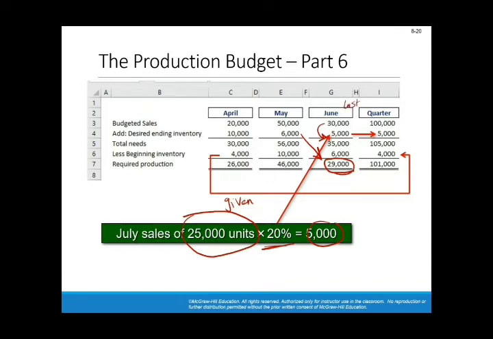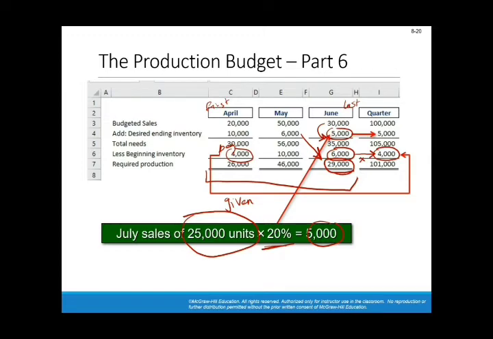Mind something here: the ending inventory of the quarter is the ending inventory of the last month, which is June, and the beginning inventory of the quarter is the beginning inventory of the first month. So now you need to think of the quarter as one period that has a beginning and an ending. A very common mistake here is that the student would place the beginning inventory for the quarter as the beginning inventory for the last month. And this is a common mistake that will cost you grades.